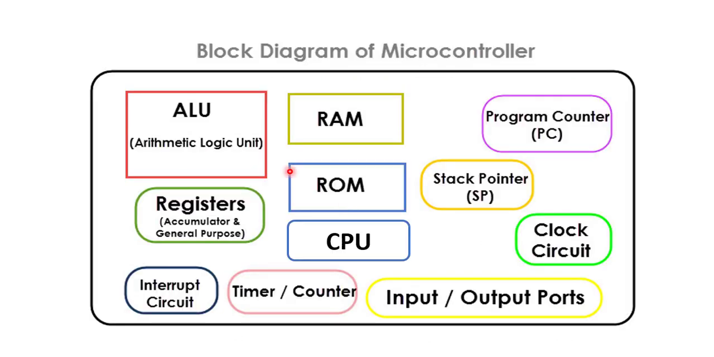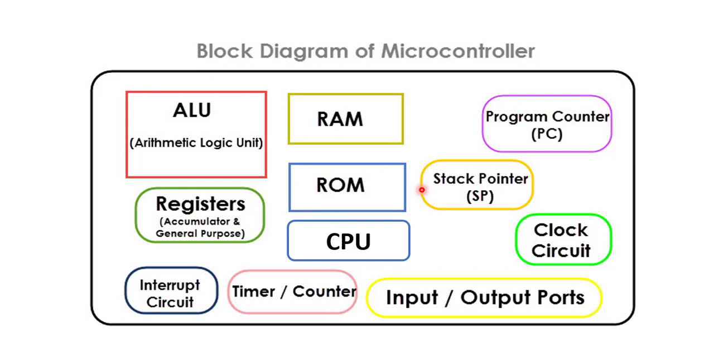So here is the block diagram of a microcontroller. A microcontroller has CPU, ROM, RAM, ALU (arithmetic and logic unit), registers, interrupt circuit, timer, counter, input output ports, clock circuit, stack pointer, program counter. All the functional components and peripherals are on a single chip, which makes it a complete system. So we can say that a microcontroller is nothing but a system on chip or computer on chip.